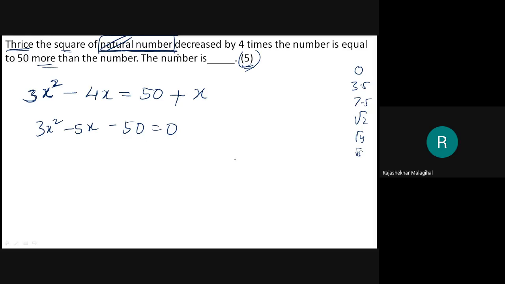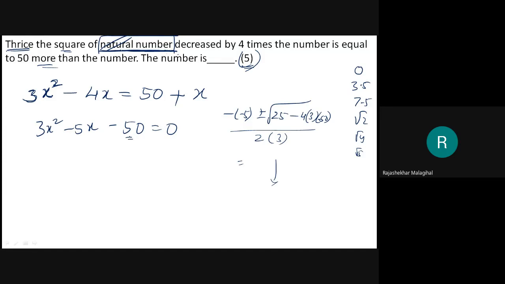Shall we go to the factorization or Sridhar's formula? Sridhar's formula you can use, no problem. Minus b means minus of minus 5 plus or minus square root of b square, which is 25, minus 4 times a times c, divided by 2 into 3. This becomes a very lengthy process. Therefore, I may go to the factorization.